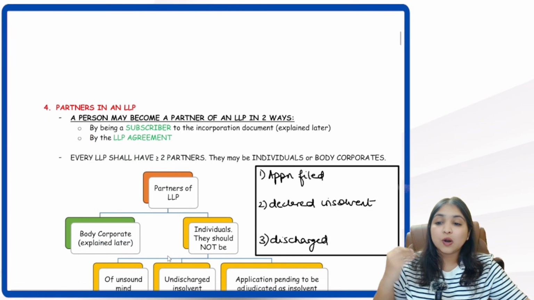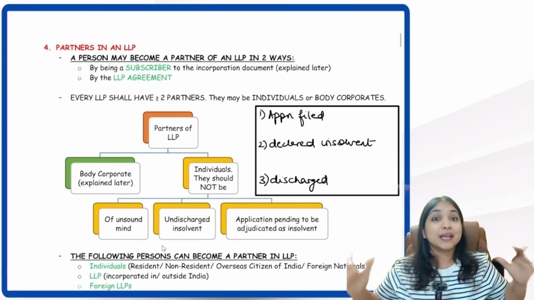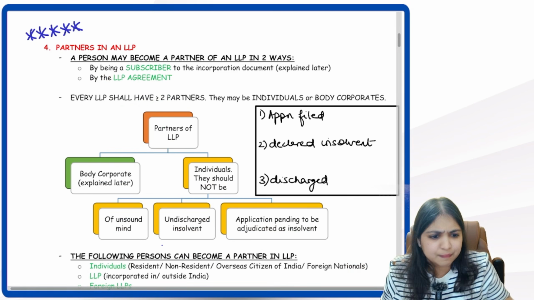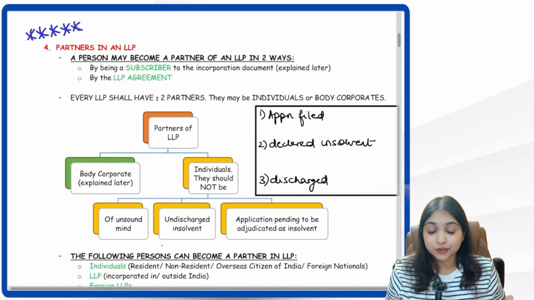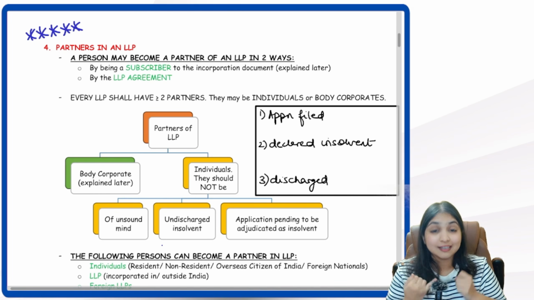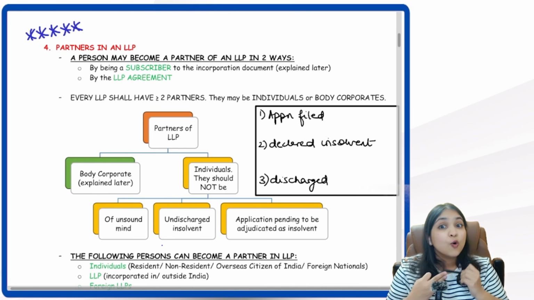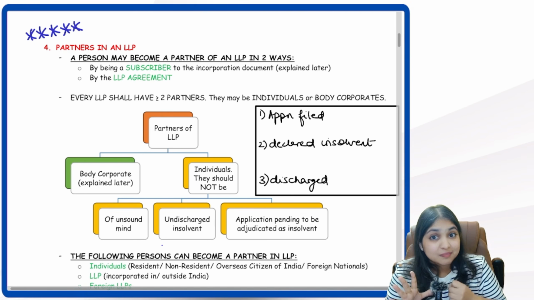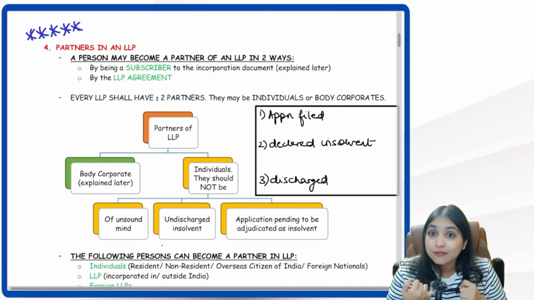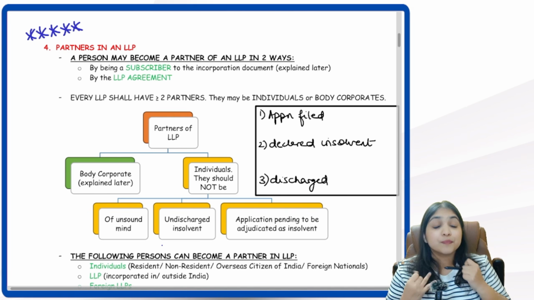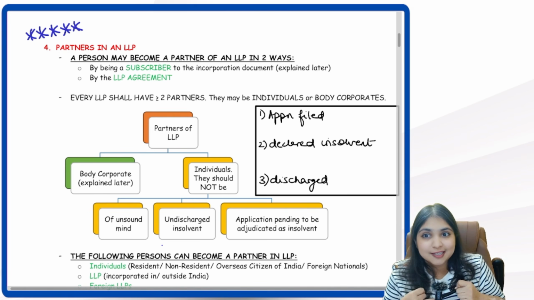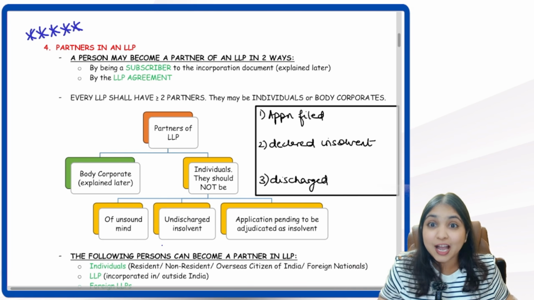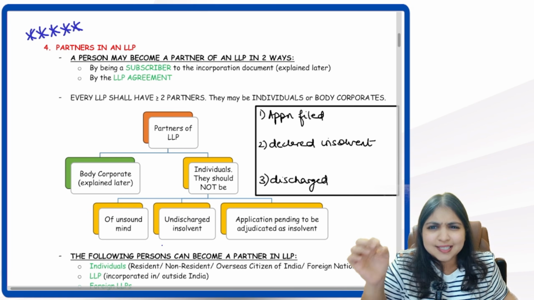All clear? Now come on guys, let's move on to our next big discussion, a very important discussion about the partners in LLP. Multiple questions will get covered over here. How do I become a partner? How many partners do we need? Who are the designated partners? What is their responsibility? Then what about the resident partner? Then what if there's a casual vacancy in the office of designated partner? Do we have to inform ROC about designated partners? A lot of questions will get covered for us in this one discussion. Are you ready? Come on guys, let's go through this step by step.